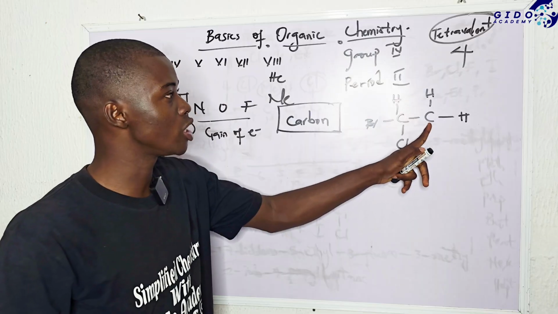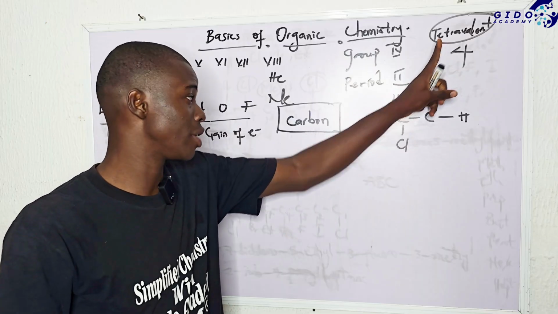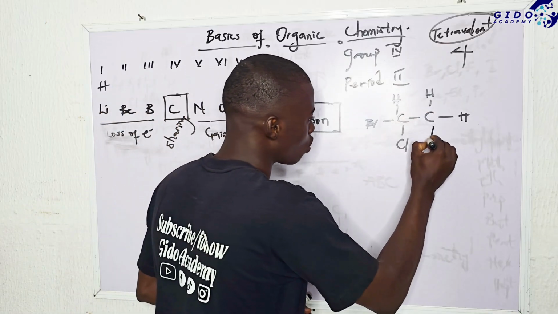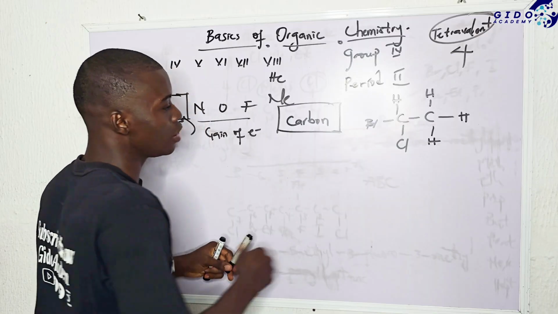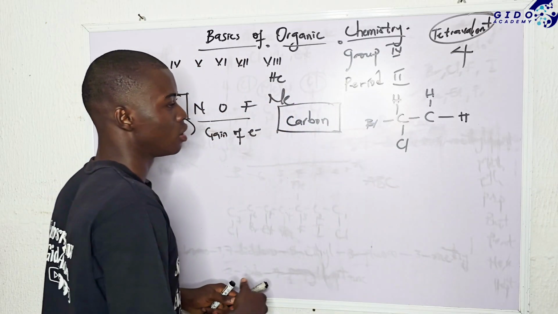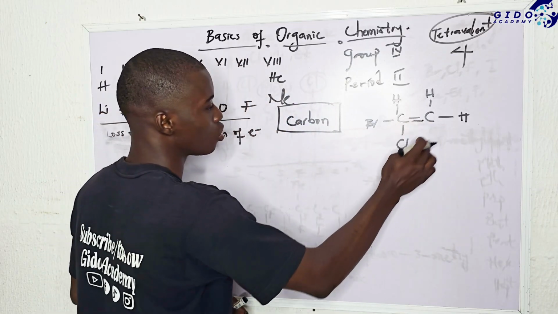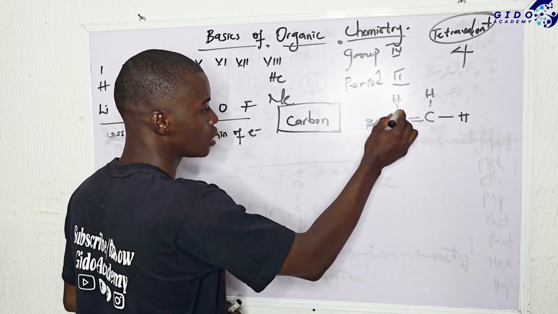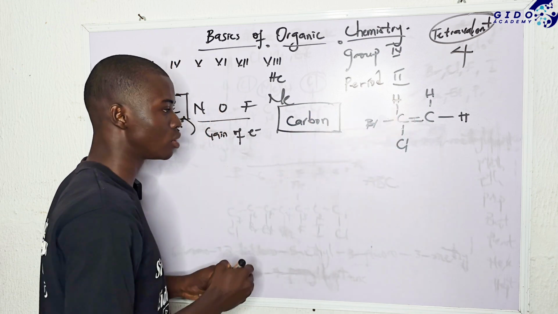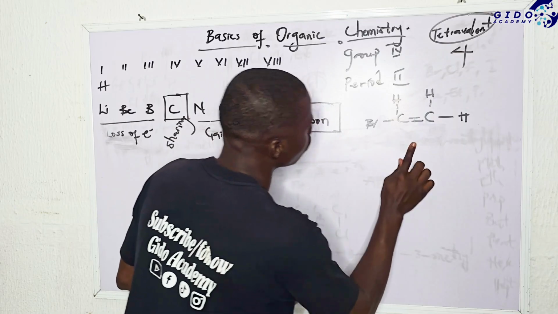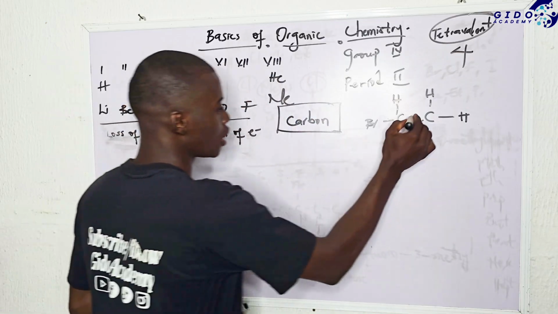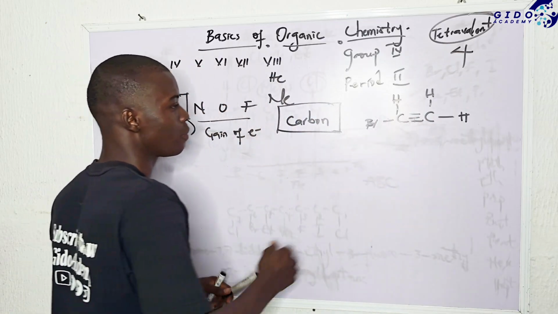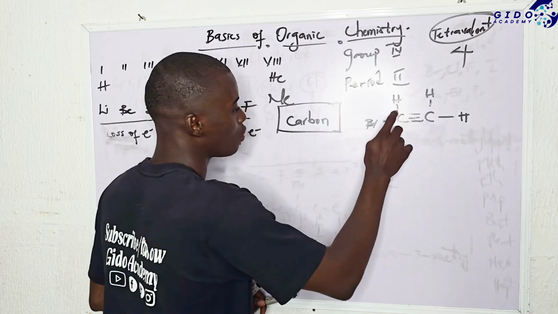For this carbon atom to be stable, it must obey the 4 affinity units of carbon. That's to say, it must be bonded to 4 bonds. What if this hydrogen refuses to come and we decide to place a double bond here? So 1, 2, 3, 4. This carbon has 4 bonds. Let's count this one: 1, 2, 3, 4, 5. This one has 5 bonds. It doesn't work like that. So I have to remove this chlorine here. What if I decide to make it a triple bond? That's to say, 1, 2, 3, 4, 5.